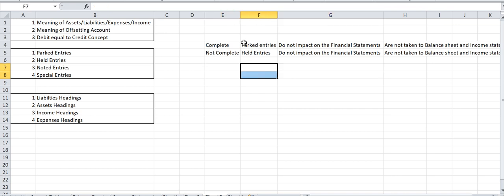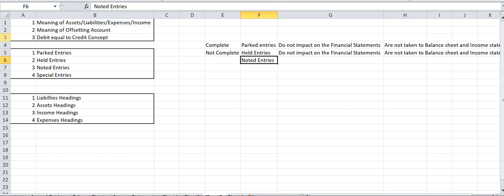So they will hold it. Later they can check what account is to be debited, come and open this entry again and complete it. If this is the purpose, then those sort of entries are called held entries.